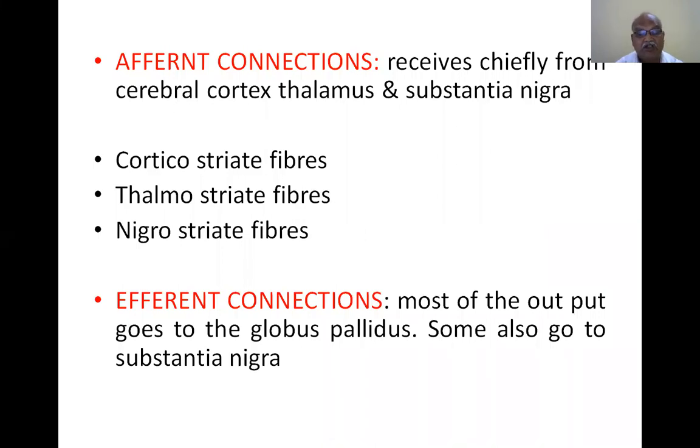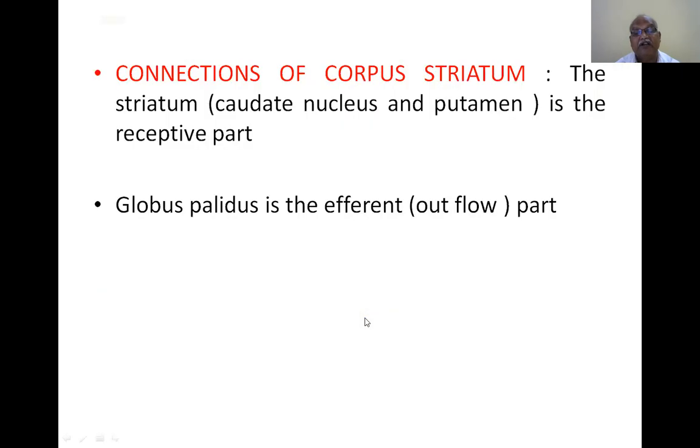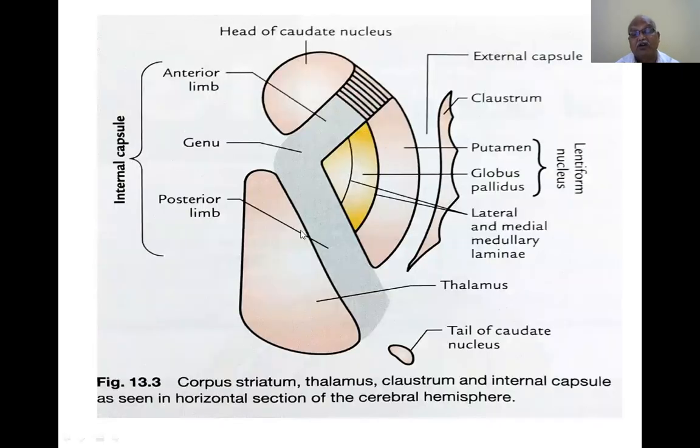Most of the output goes to the globus pallidus, and some also goes to the substantia nigra. Here again, what is globus pallidus? You have to recollect the memory. Where is the globus pallidus? This is the globus pallidus. So most of the outflow goes to the globus pallidus, and some also goes to the substantia nigra, which is present in the midbrain.